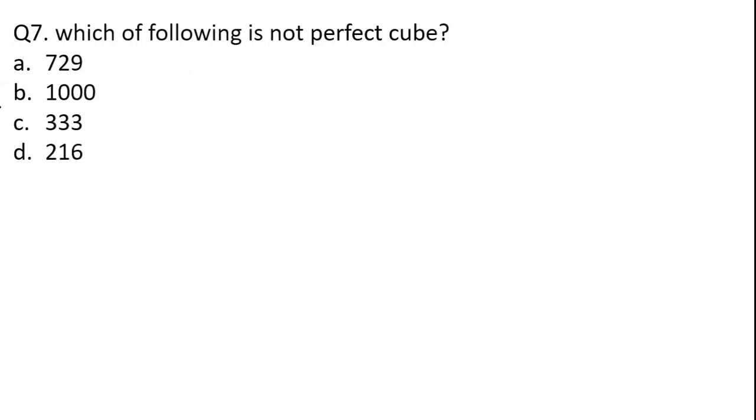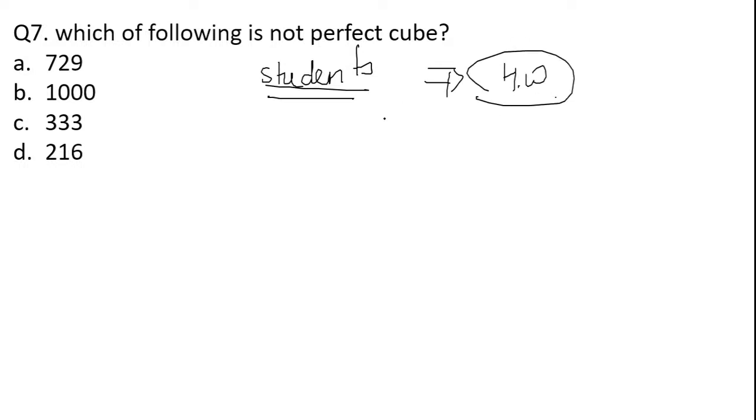Moving on to the next question, which asks which of the following is not a perfect cube. Okay, let us see this now. For the students who have attended my previous classes, I gave you homework where I told you to write down the cubes as well as squares up to 30.